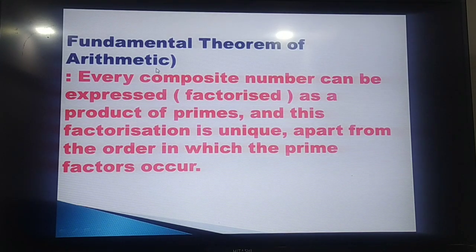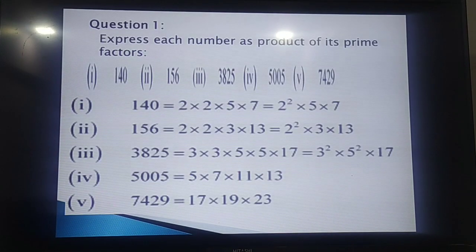So what does this fundamental theorem of arithmetic say? Every composite number can be uniquely expressed as a product of primes. The order of prime factors can be altered or changed. This is what the fundamental theorem of arithmetic says. Let us see this. 140 can be factorized as 2 into 2 into 5 into 7. So 140 has got 1, 2, 3 and 4 prime factors. You can write 2 first, or 5 first, or 7 first. It makes no change in the factorization of 140.